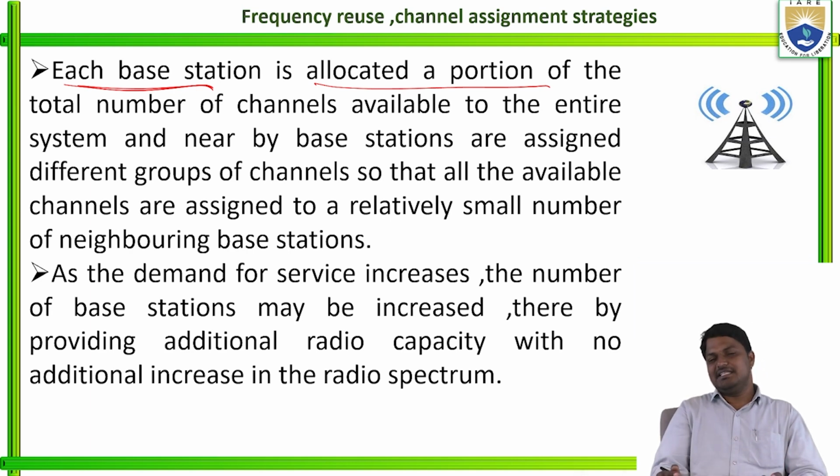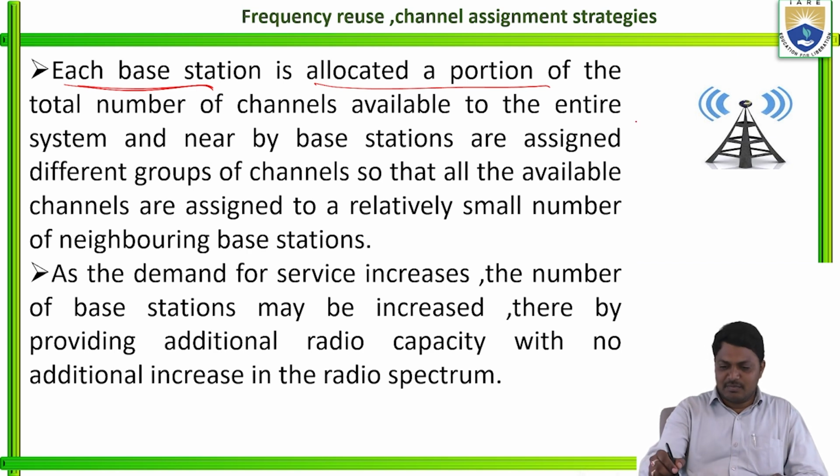Within the radius of each base station, the available channels are connected to that base station only. But for the neighbor or nearest base station, a different group of channels is assigned, because of co-channel interference, the neighboring base station interference. To avoid it, we assign the channels like this. I am repeating: each base station is allocated a portion of the total number of channels available in the entire system.